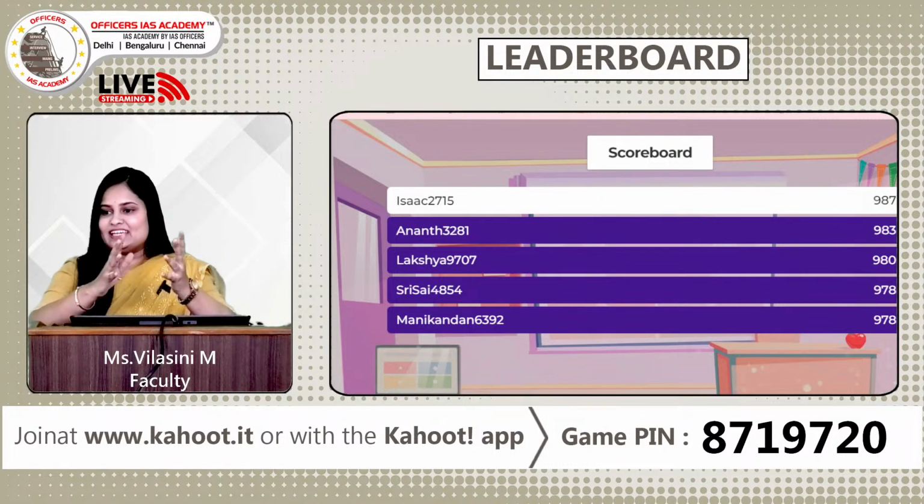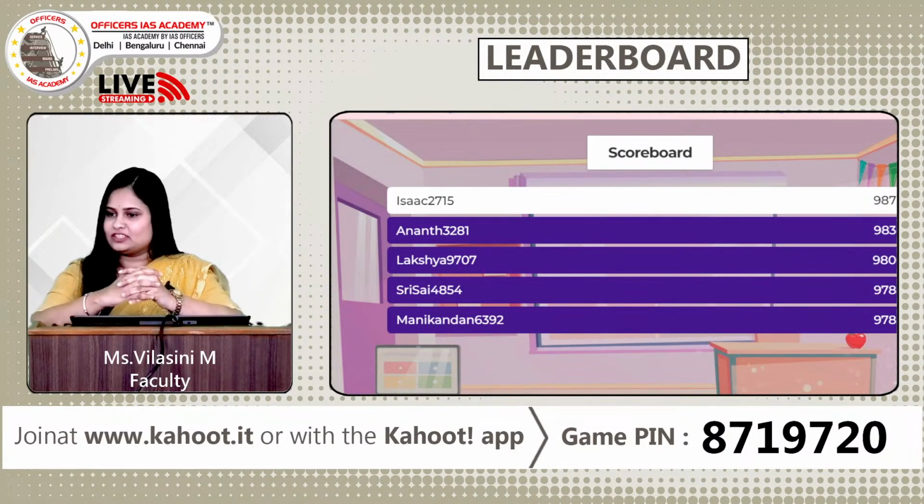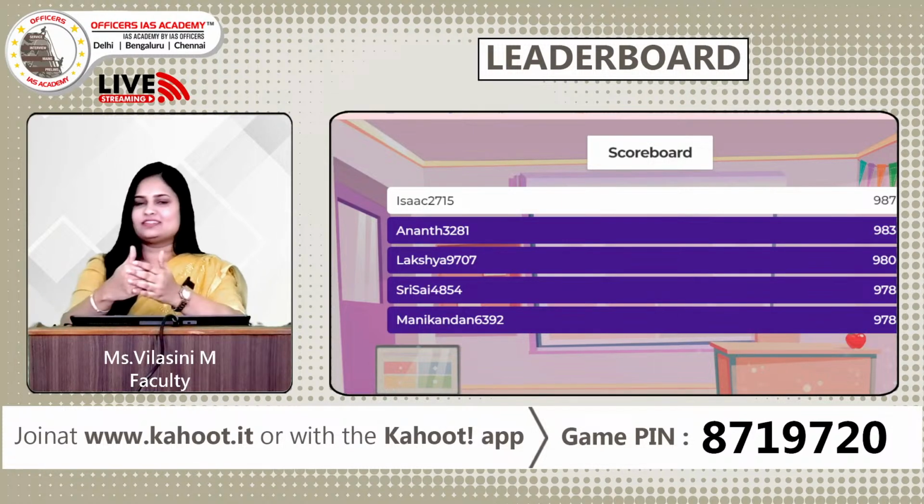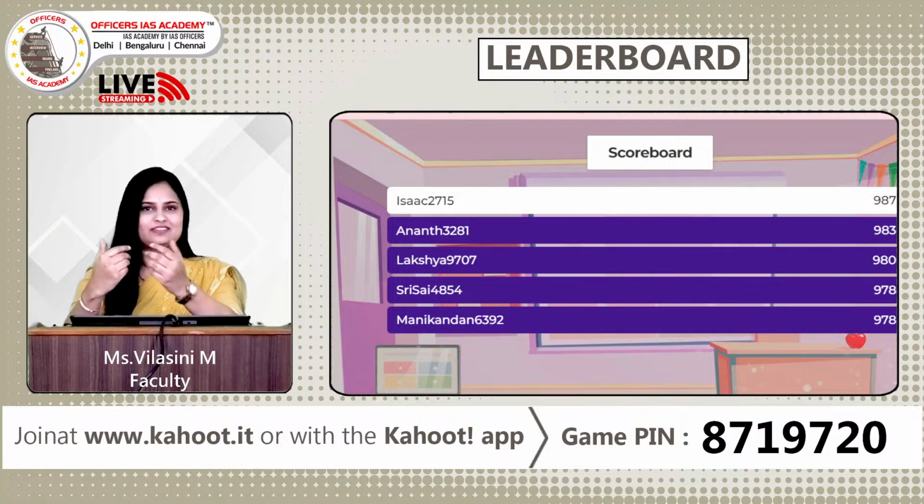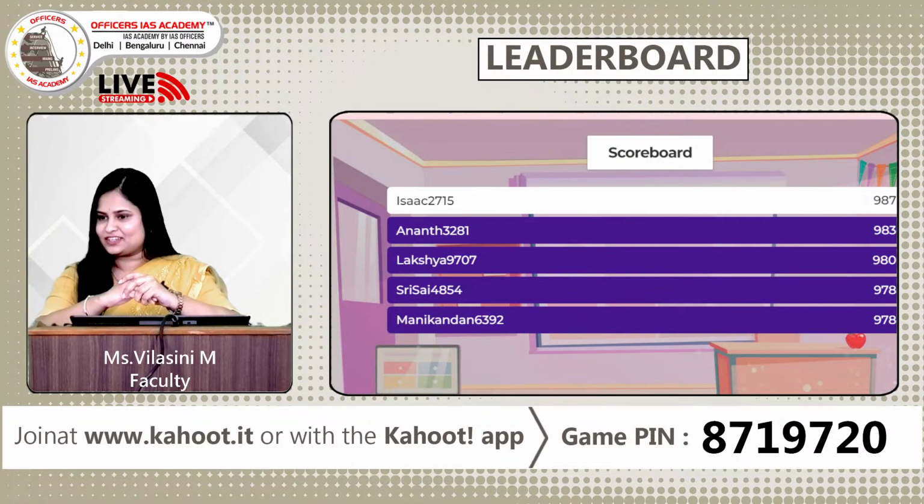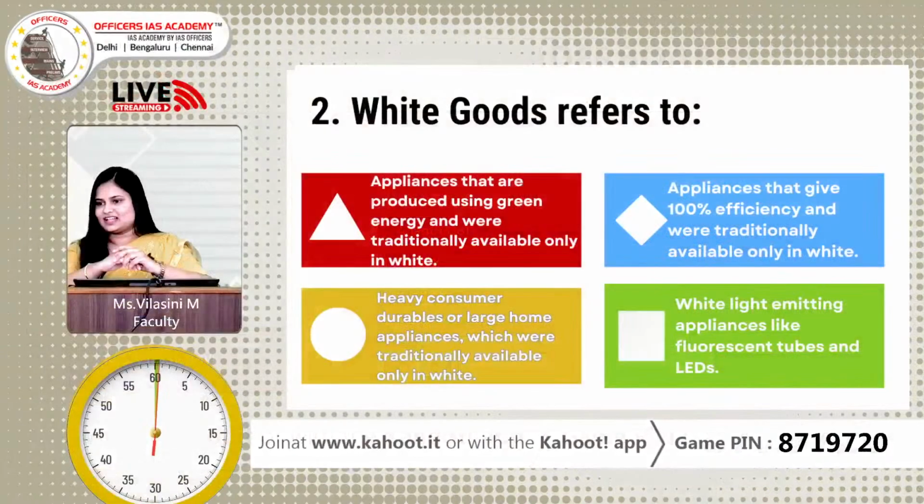So looking at the leaderboard, guys, Isaac is on the top position followed by Anant and Lakshya. Wonderful. So more participants and the scores can turn anytime upside down. So all of you, this is just the first question, right? So more to go. Moving forward to the second question of the day. So here's the second question.